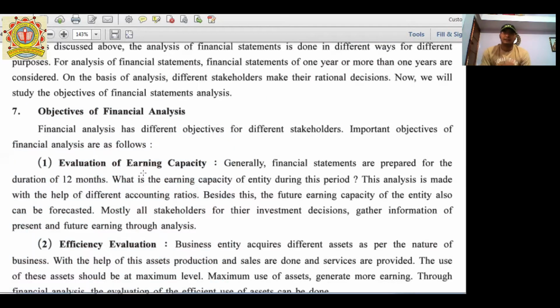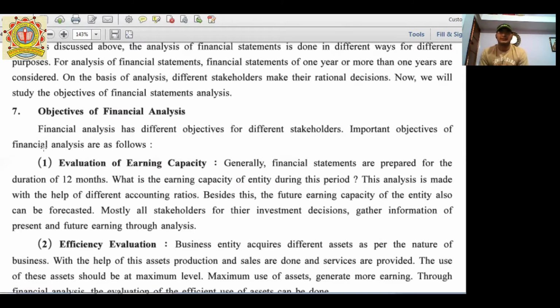In the next chapter, chapter number 5, analysis of ratio, which shows the actual capacity of the company, that is, what is its actual capacity to earn in the business. In addition to that, by using these ratios, you can compare yourself with different years in horizontal analysis and with different companies as per vertical analysis.